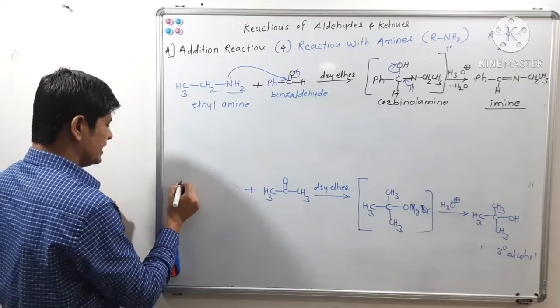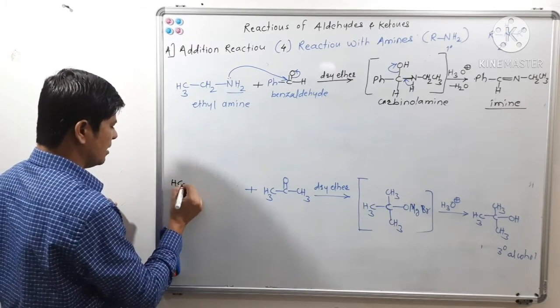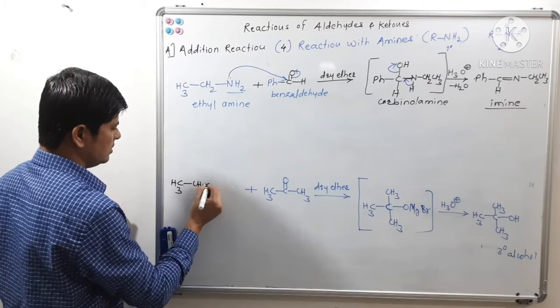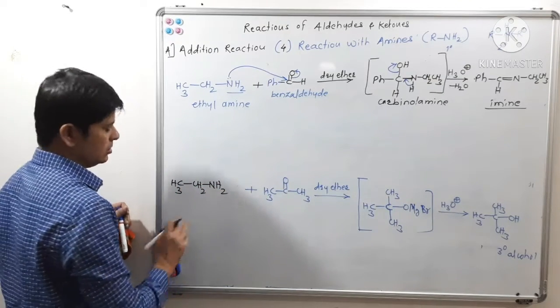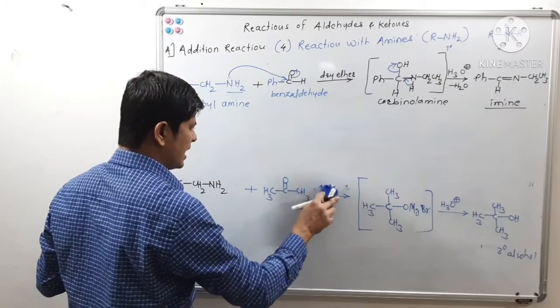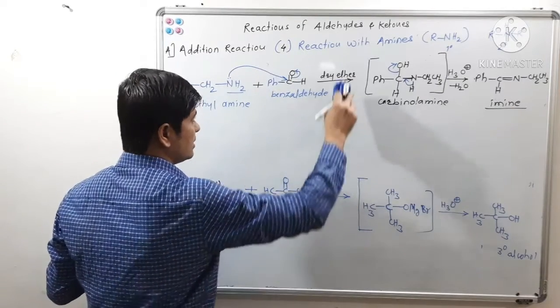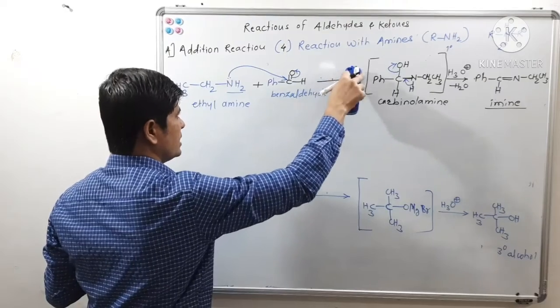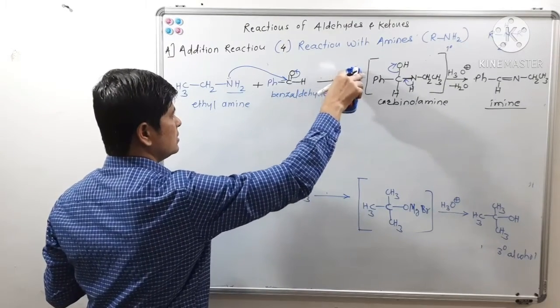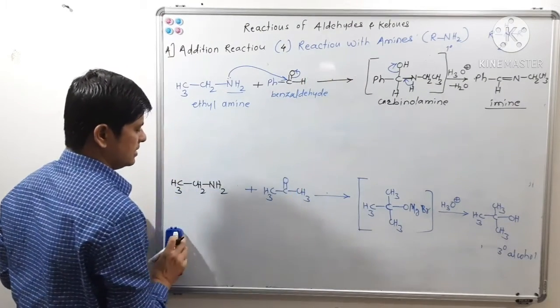Again we will carry out the reaction of ethylamine here with acetone. See here, we do not have to use dry ether as a solvent. Remember, we can use any other solvent instead of dry ether.